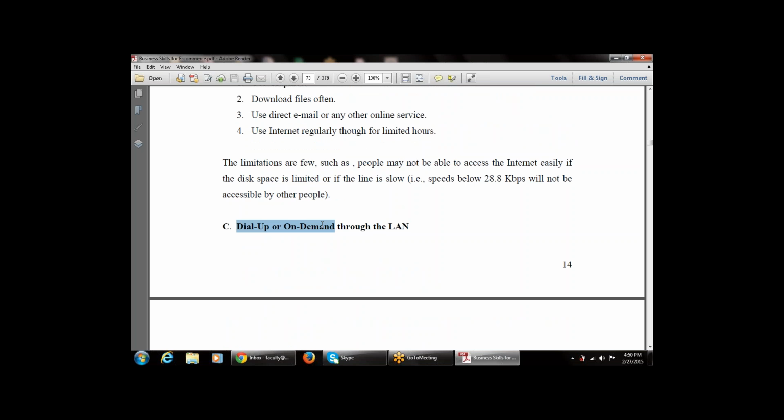Then the C part, the next part of the dial-up connection, is dial-up on demand. That is, a dial-up connection that is on demand through the LAN.